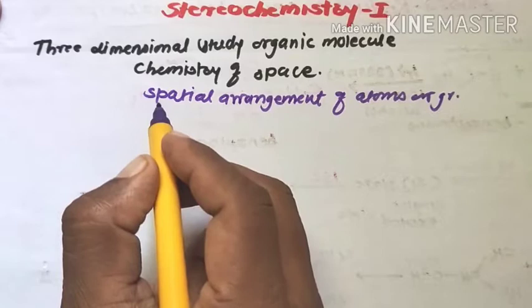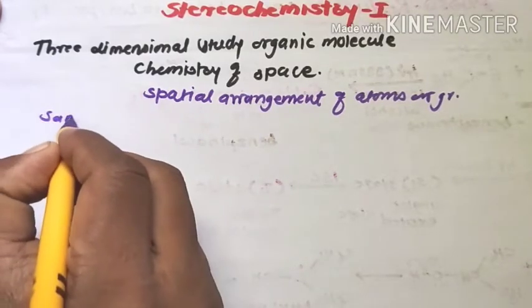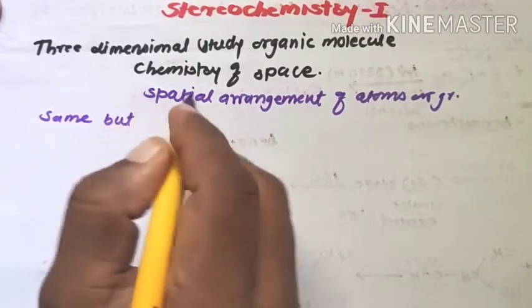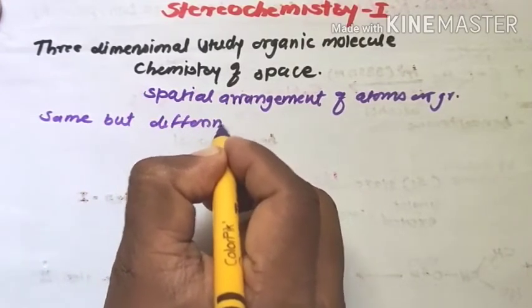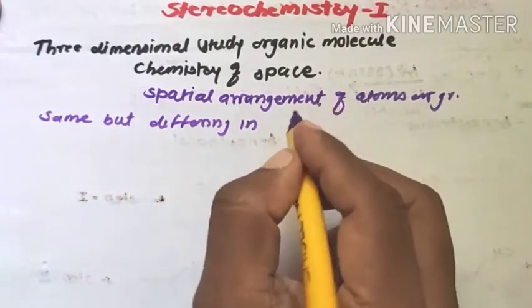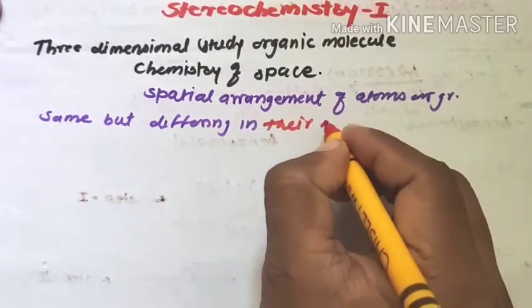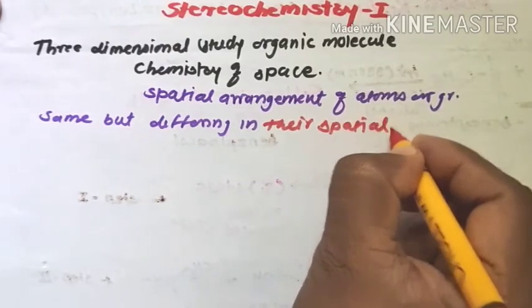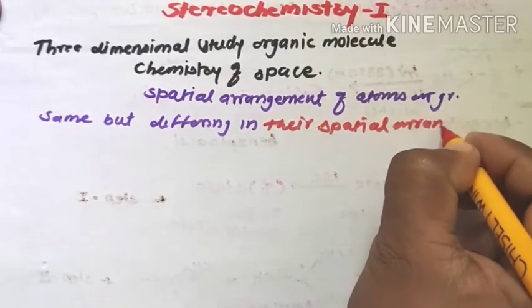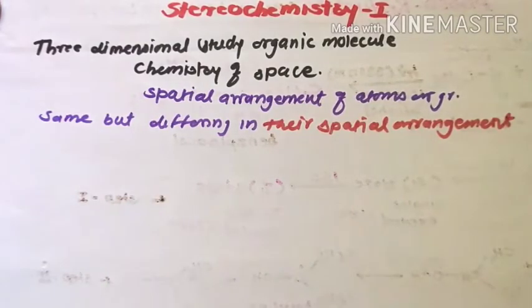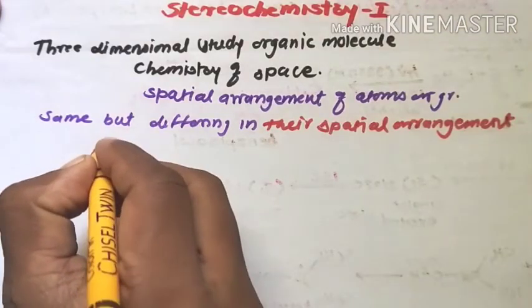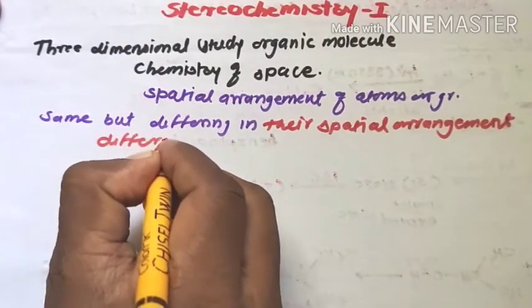Isomers having the same structure but differing in their spatial arrangement, that is, having different configurations.